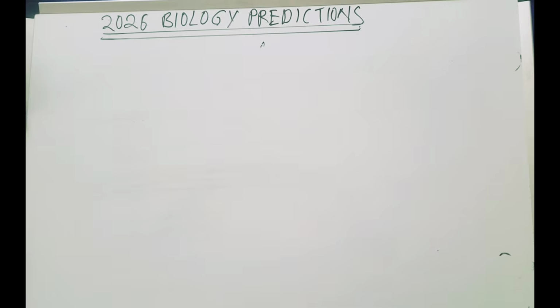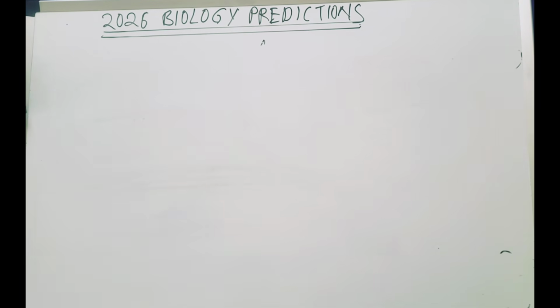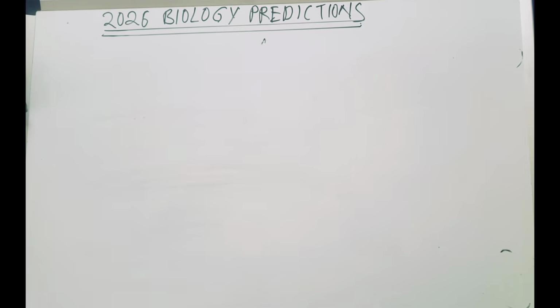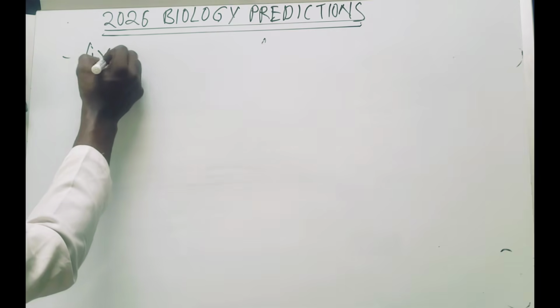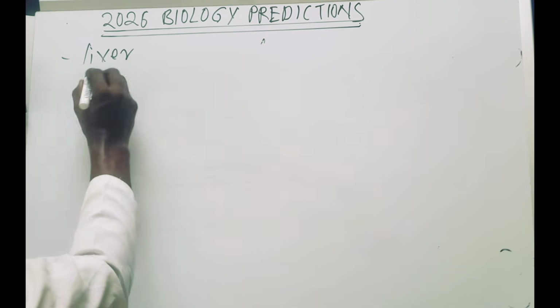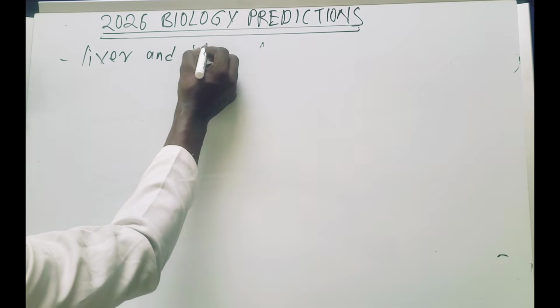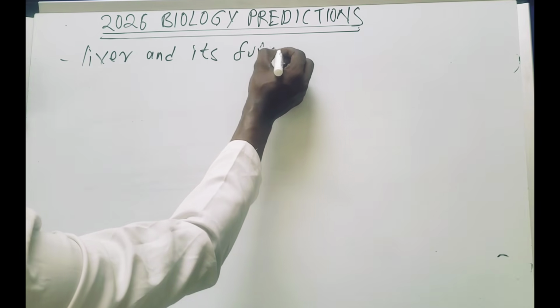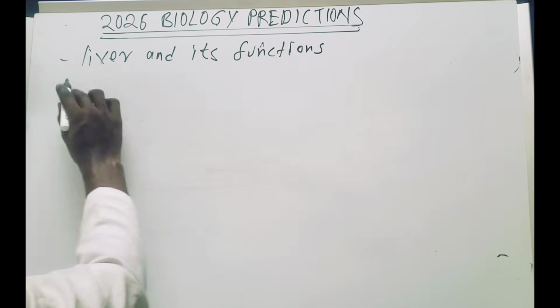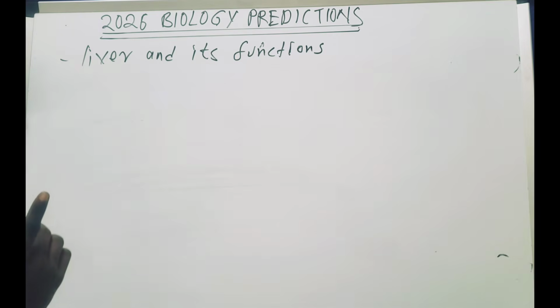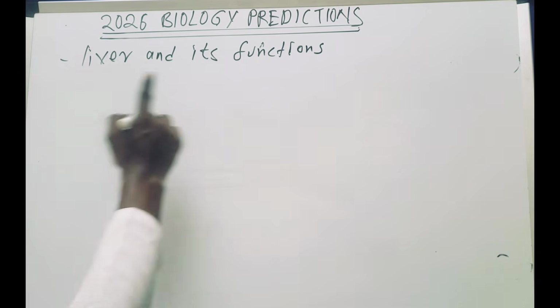Before we look at the next topic, on digestion under animal nutrition, you should also look at the liver and its functions. Because that one also comes on the essay part. This one is also very important. So ensure that you go through this one.